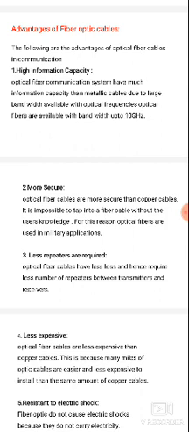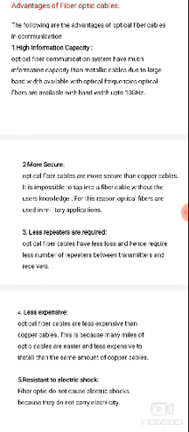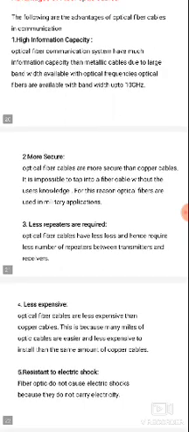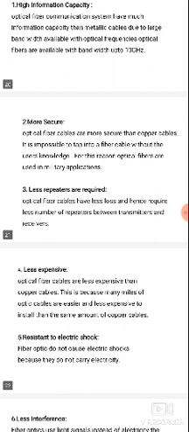Next, more secure. Optical fibers are more secure than copper cables. It is impossible to tap into a fiber cable without the user's knowledge. For these reasons, optical fibers are used in military applications.